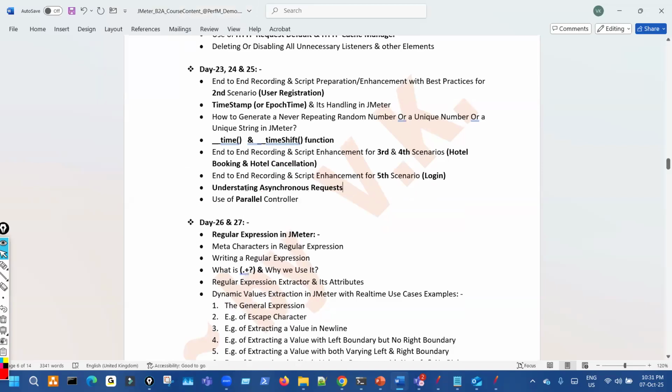So we'll be understanding about that, and then how to handle that. There is a special plugin called parallel control. This is a special session scenario I'll be showing, and in this, you will also be getting to know about timestamp.